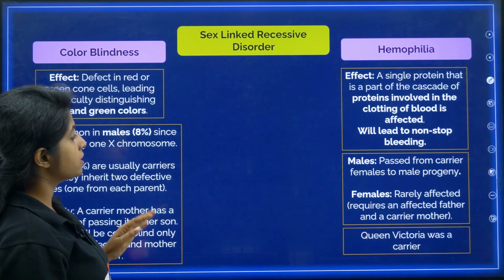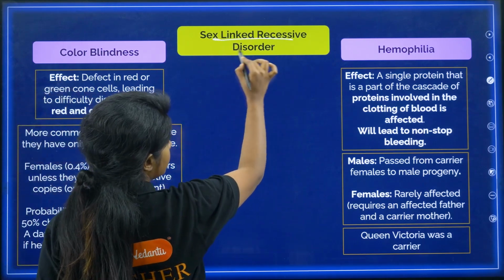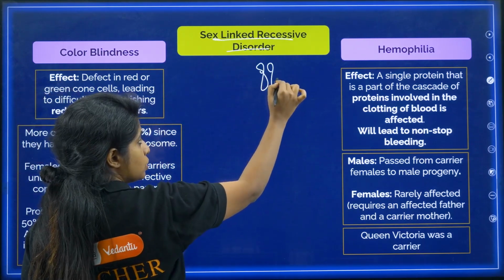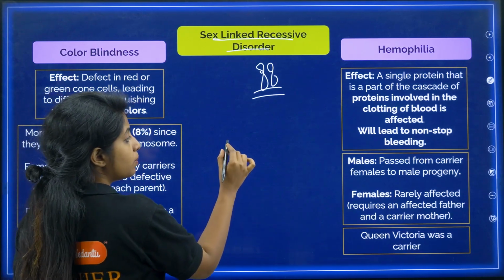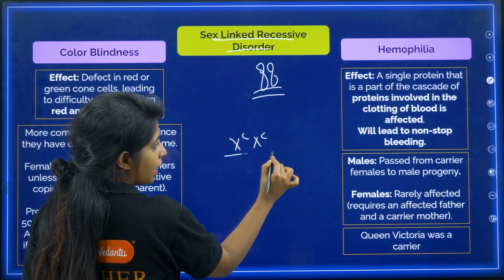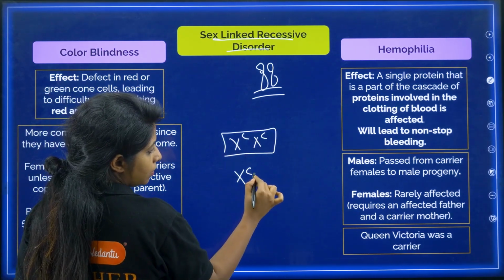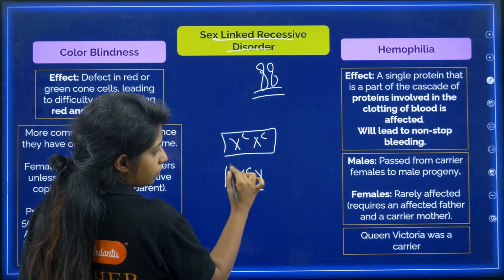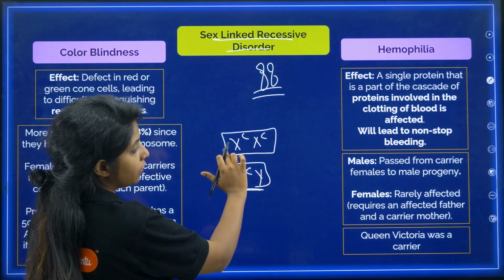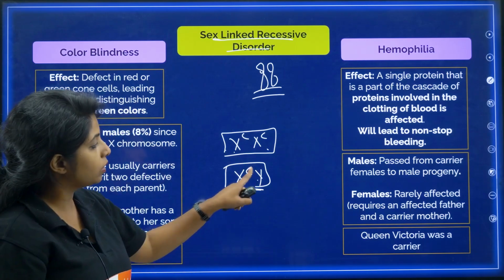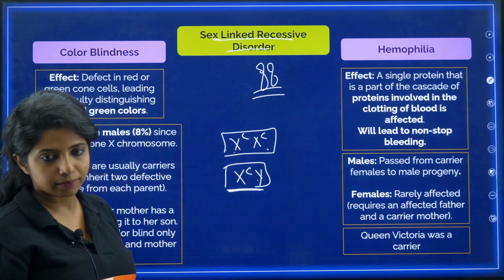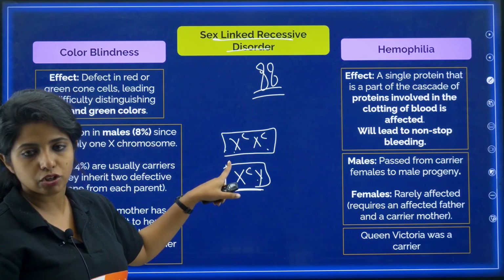So I hope you understand sex-linked recessive disorder. It is totally linked with the sex chromosome, which is why it is known as sex-linked recessive disorder. Why? Because it is only expressed when both of them have the chromosome like this. Either it should be like this or it should be like this for it to be expressed. There is no other one dominant to cover this up. That's when it is being expressed. It's in recessive condition only.